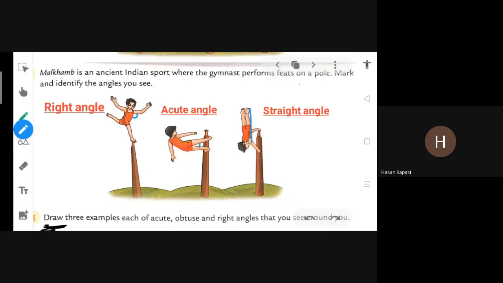Hey, are you writing or not writing in the textbook? Yes, 2, 3 students are writing, ma'am. What about others? Because I will not send the PDF in the group. So if you want to write the answer, write right now. Okay.